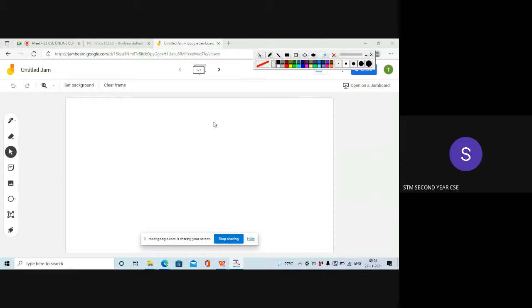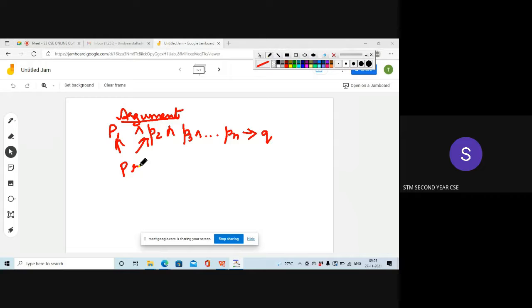The general form is like this: P1 and P2 and P3 and so on up to Pn implies Q. This is the general form of an argument. Here, P1, P2, etc., are called premises, and Q is called the conclusion.